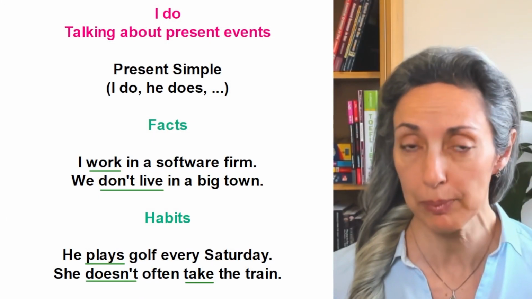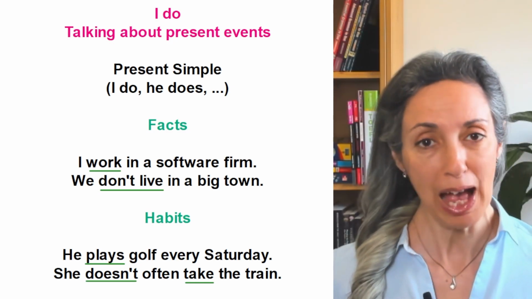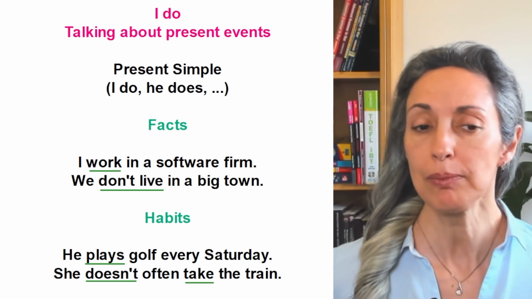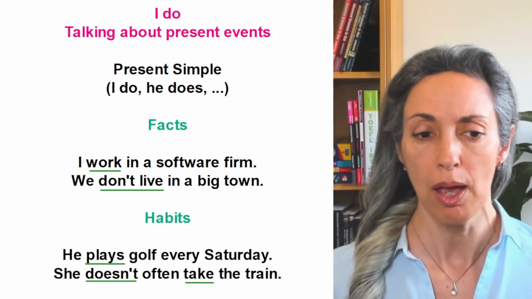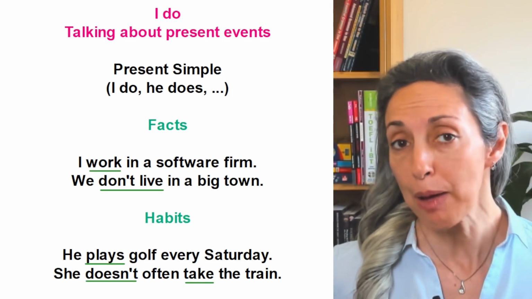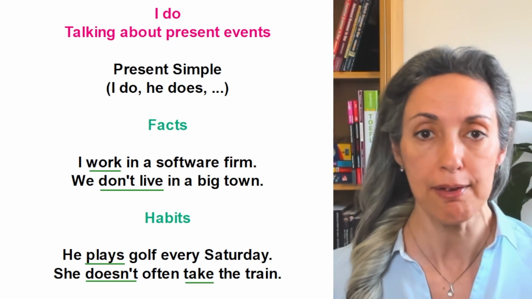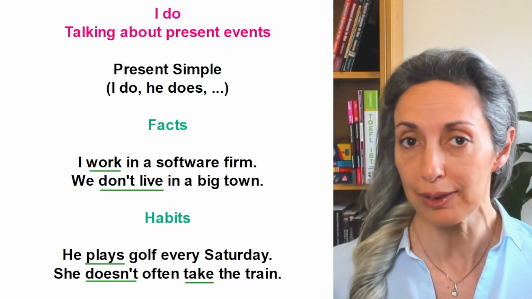Now let's start by looking at how we use I do and I'm doing when we're talking about present events. We use present simple, that is I do, he does, etc., for facts and habits. For example, I work in a software firm, that's a fact. Or we don't live in a big town, that's also a fact. A habit can be he plays golf every Saturday. Or she doesn't often take the train.